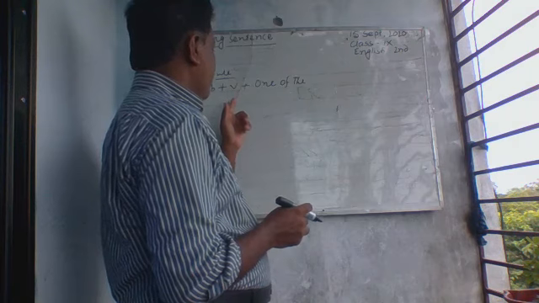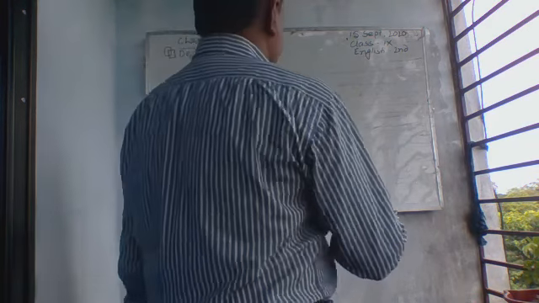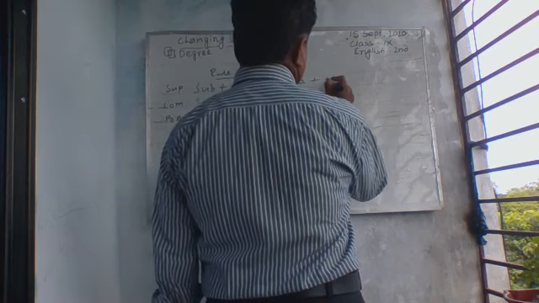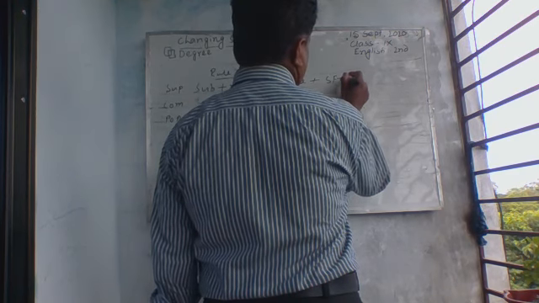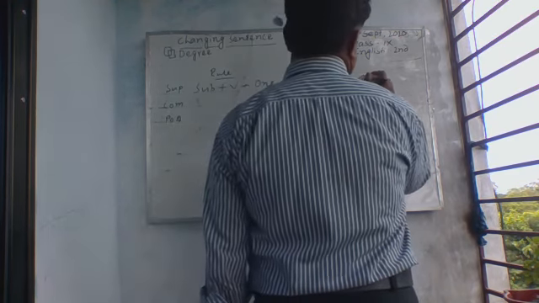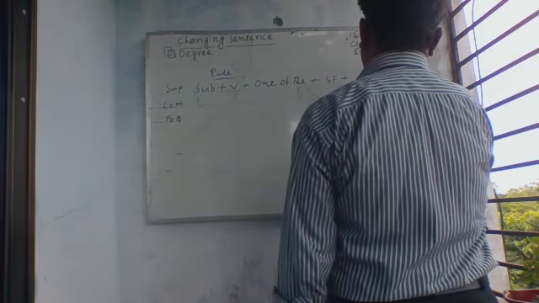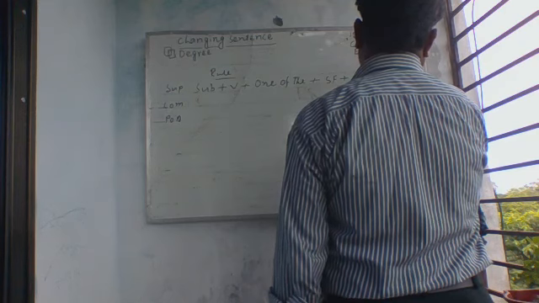Subject plus verb plus one of the superlative form, বাকি অংশ, right here in Bengali বাকি অংশ, that means complement or extension.